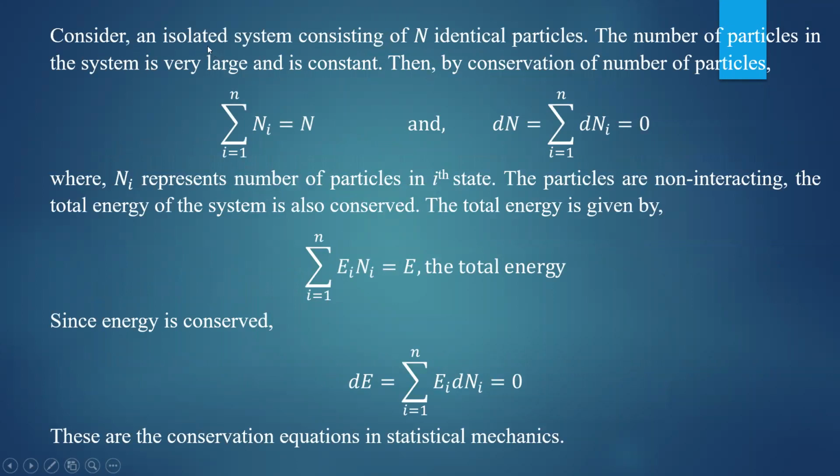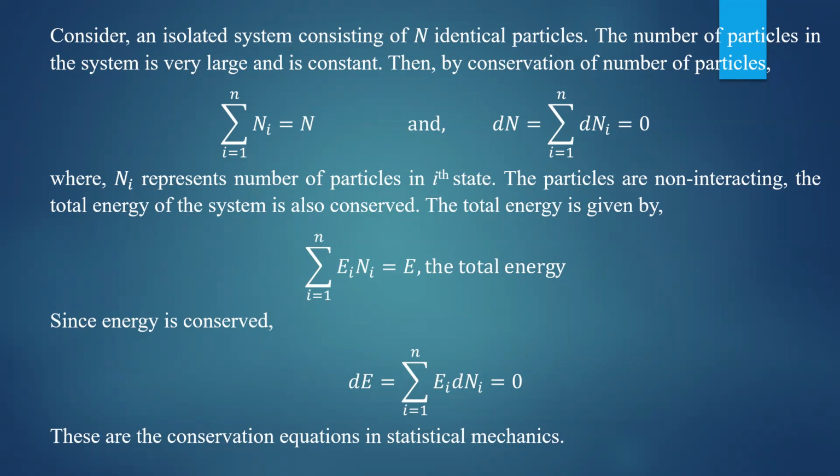So let us consider an isolated system consisting of n identical particles. Then according to the conservation law, the number of particles in a system is going to be constant. So the number of particles in the system is conserved.